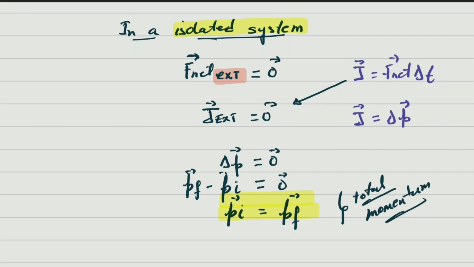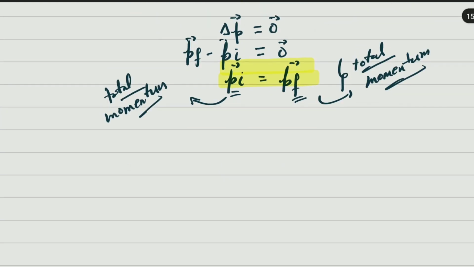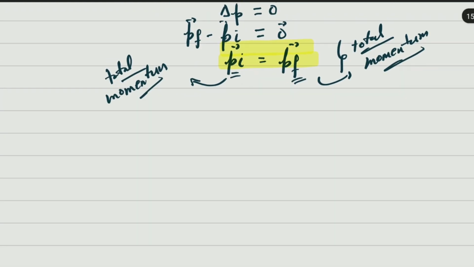Total momentum initial and total momentum final. So this is total momentum and this is total momentum. So what can we say? If the initial momentum is equal to the final momentum, we can conclude that in the isolated system, total momentum initial is equal to total momentum final. And this is what we call the law of conservation of momentum.